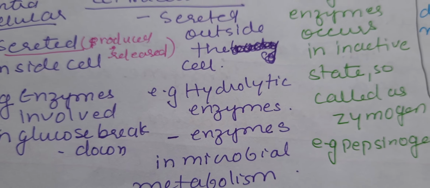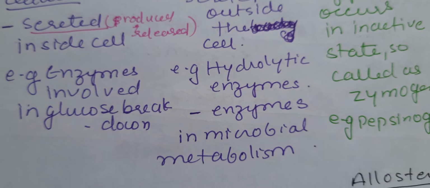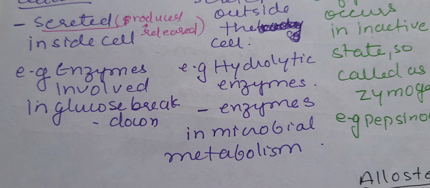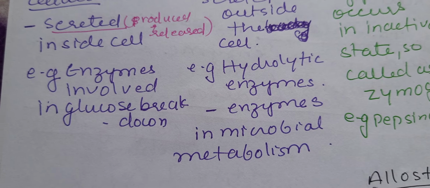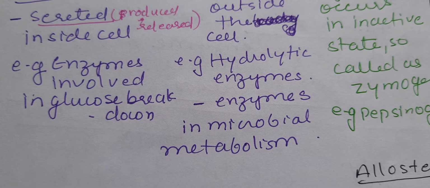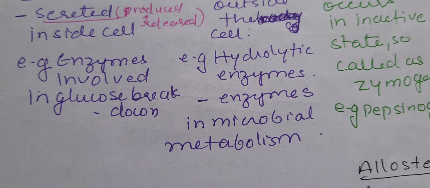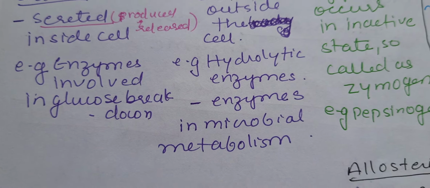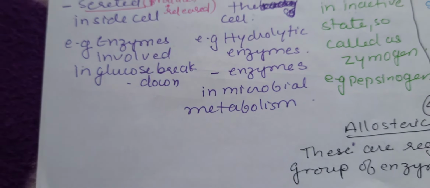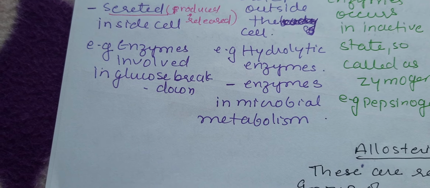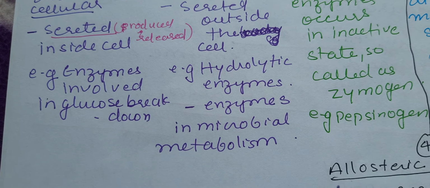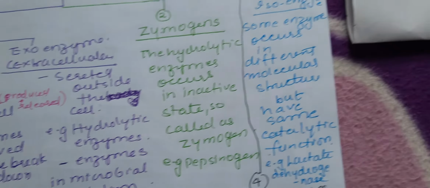Whereas if you see hydrolytic enzymes which participate in digestion, they are all secreted by certain cells, and their content is poured into the lumen. Okay. Similarly, most of the microorganisms secrete the enzymes outside in the medium in which they are growing. Even yeast secretes the enzyme outside in the medium. That's why yeast extract could be used as the factor which can cause the fermentation.